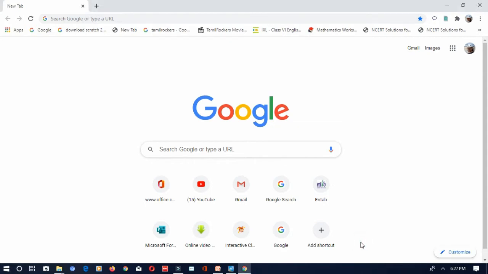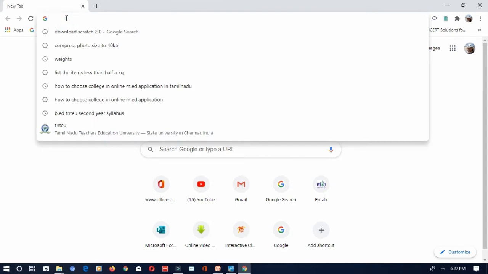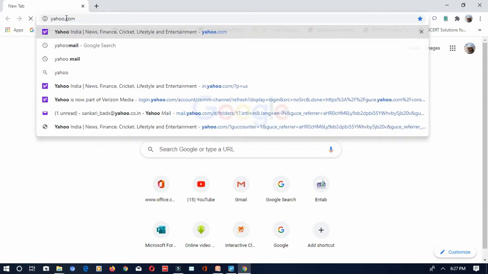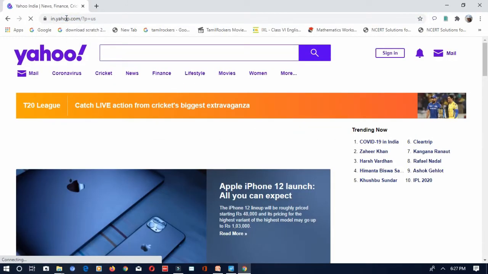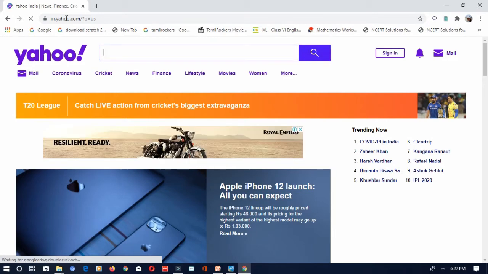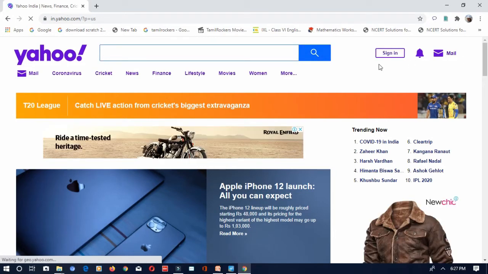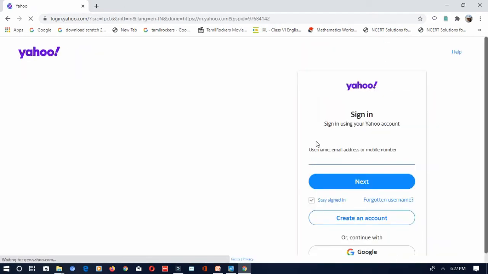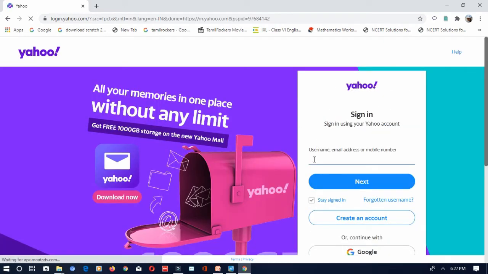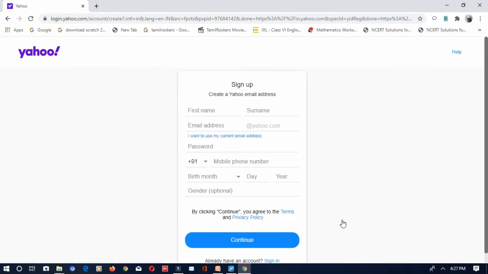Here I'm opening a browser. You can open any of the browsers: Internet Explorer, Mozilla Firefox, Opera, or Chrome. Here I'm opening Google Chrome. Now you have to open the website of the email service provider where you are going to create your email ID. Here I am going to create a Yahoo mail, so I am opening www.yahoo.com. If you already have an email, you can just sign in. It will open the sign in page, where you enter your user ID and password and go to your email. If you want to create a new account, you have to click on the create account option.